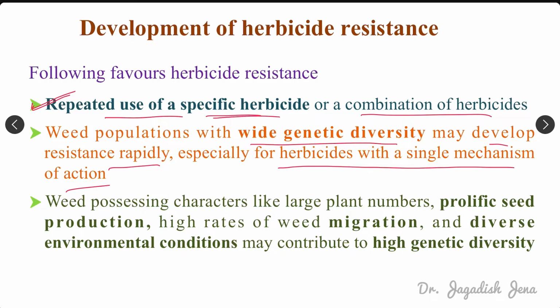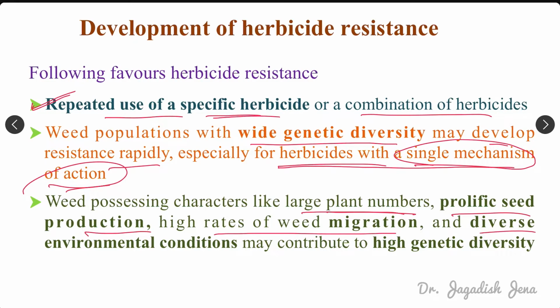When it produces seed, after a few generations those seeds will be resistant to that particular herbicide, as this is genetic, right? So if we are using a single mechanism of action herbicide, then the chance of herbicide resistance is more rapid. Then weeds possessing characteristics like large plant numbers, prolific seed production, high rate of weed migration, and diverse environmental conditions may contribute to high genetic diversity, right?